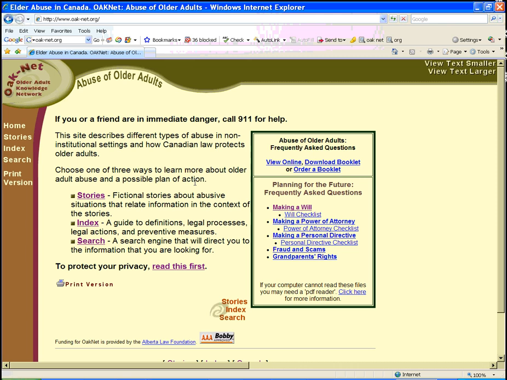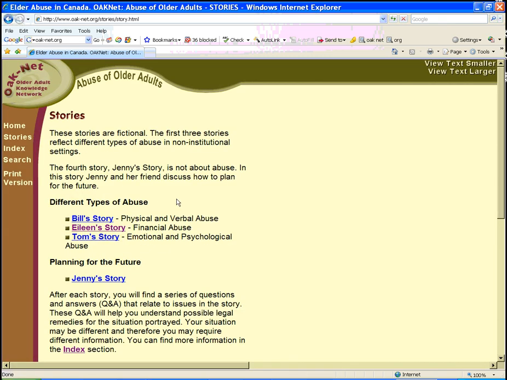First of all, we've organized all of the legal information about abuse of older adults in 3 different ways. You can access the information either by stories, through an index of legal information, or through a search engine. Let's first look at the stories section. So we click on stories, and these are fictional stories that describe 3 different types of abuse in non-institutional settings. And then there's a final 4th story called Jenny's Story, which describes planning for the future.